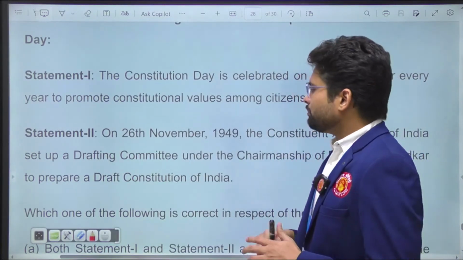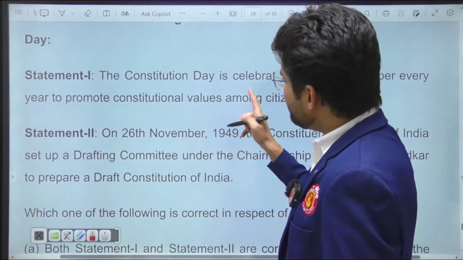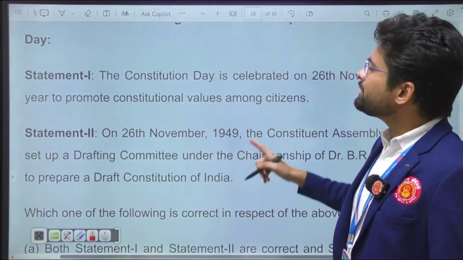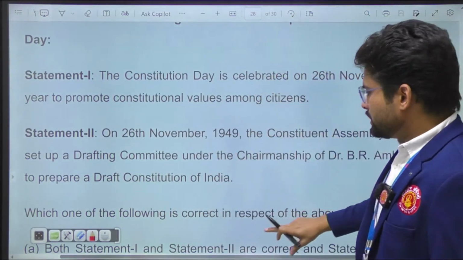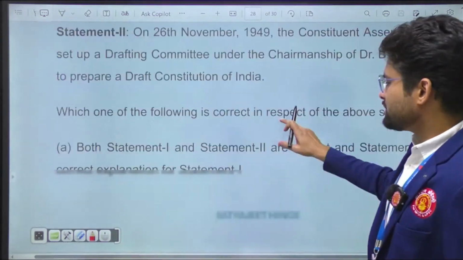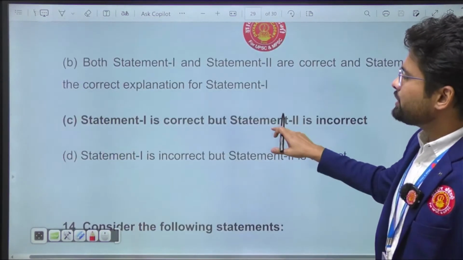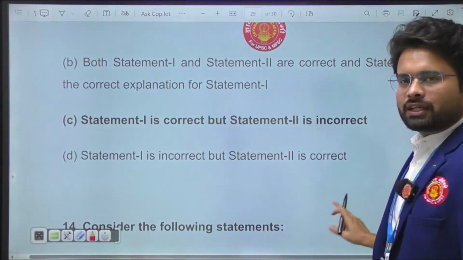Okay, so by this logic, by this knowledge, statement 2 is absolutely wrong, but statement 1 is correct. So we can say which one is the right answer: statement 1 is correct, but statement 2 is incorrect.